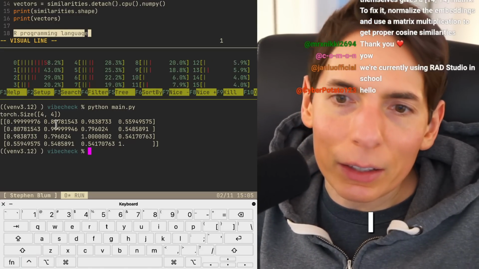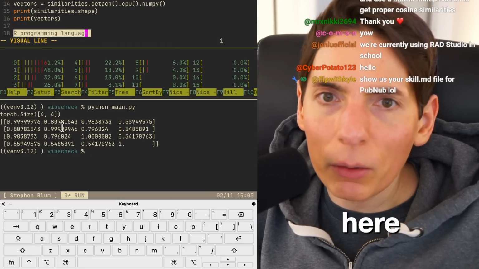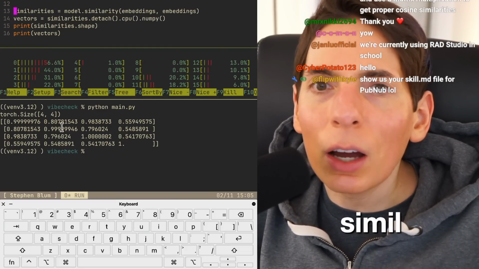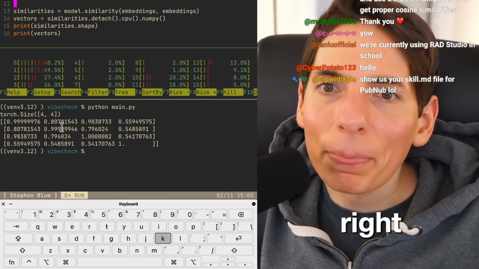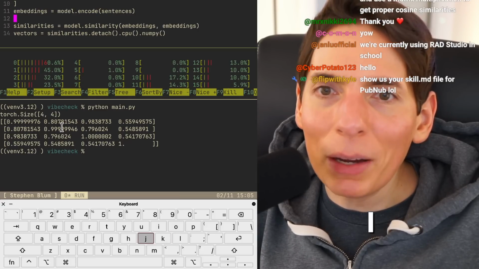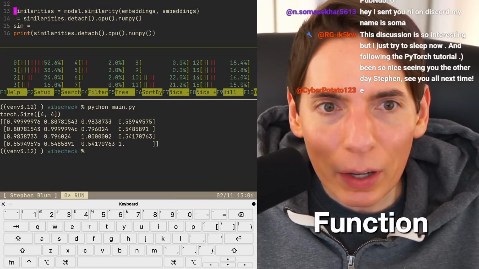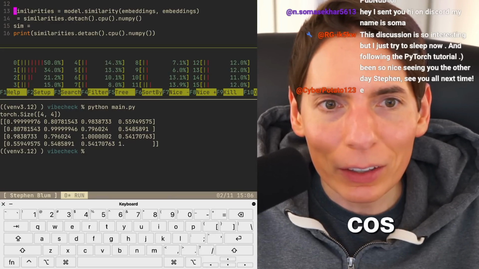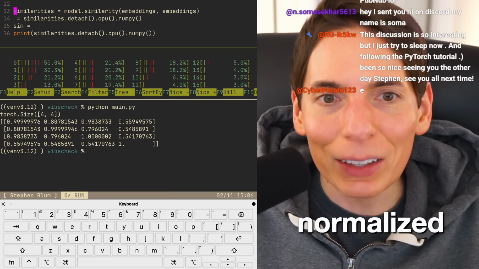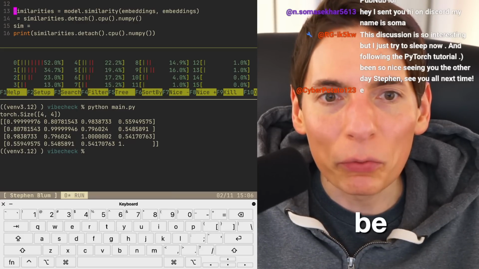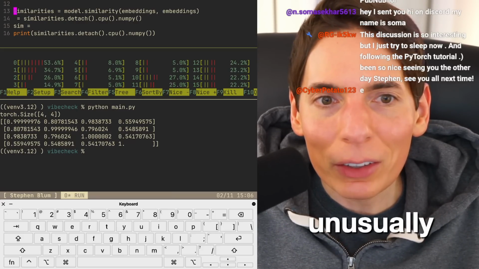All right, so let me see here. I want similarities. Oh, yeah, you're right. I just copy and paste it here. Okay, so I want the embeddings, not similarities. Return dot product instead of normalized cosine similarities, or the embeddings weren't normalized first.